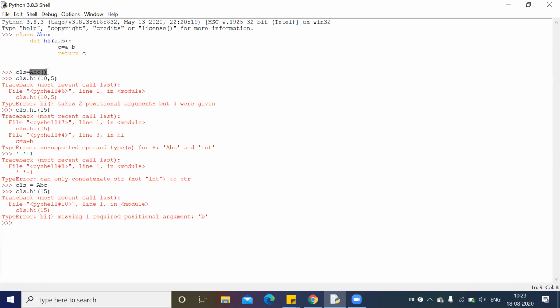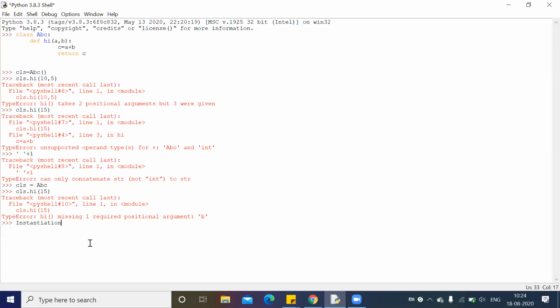If I wrote this syntax for a function, then you can say it is a function call. But for a class, it is called instantiation. Yes, this is the definition, and this is called instantiation. It is going to prepare a class instance. Got it? Instantiation, that's the spelling. Instantiation means the class is going to prepare its instance.